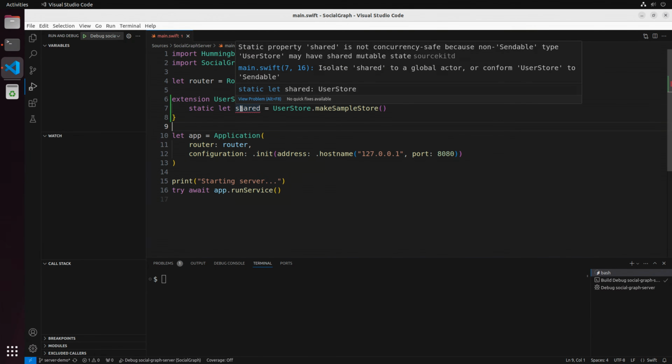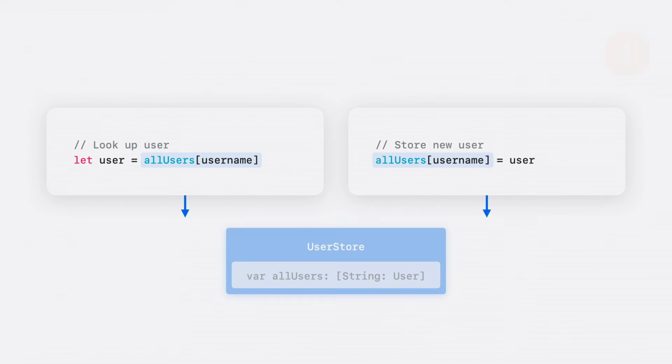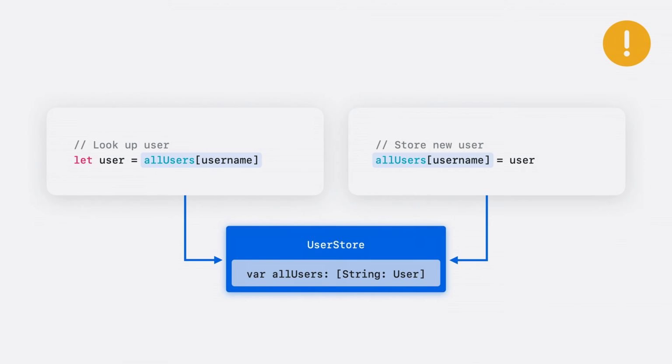It looks like there's a problem with this code. Accessing a global user store variable could introduce data races, because user store is not sendable. Let's dig into what that means. Suppose our server receives two simultaneous requests. The task associated with the first request needs to look up a user, while the other task is in the middle of creating a new user. Since the user store is shared mutable state, these tasks may access the same memory on different threads. This is a data race, and it may lead to crashes or unpredictable behavior.